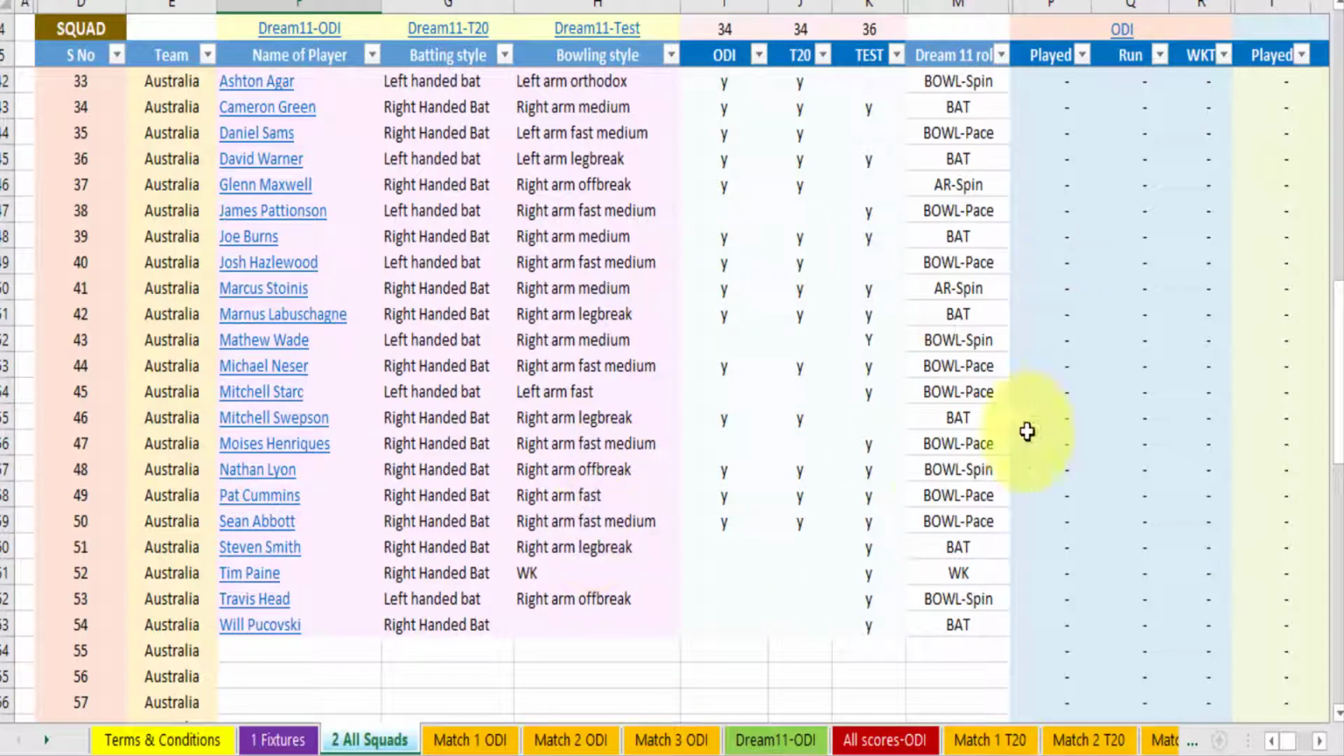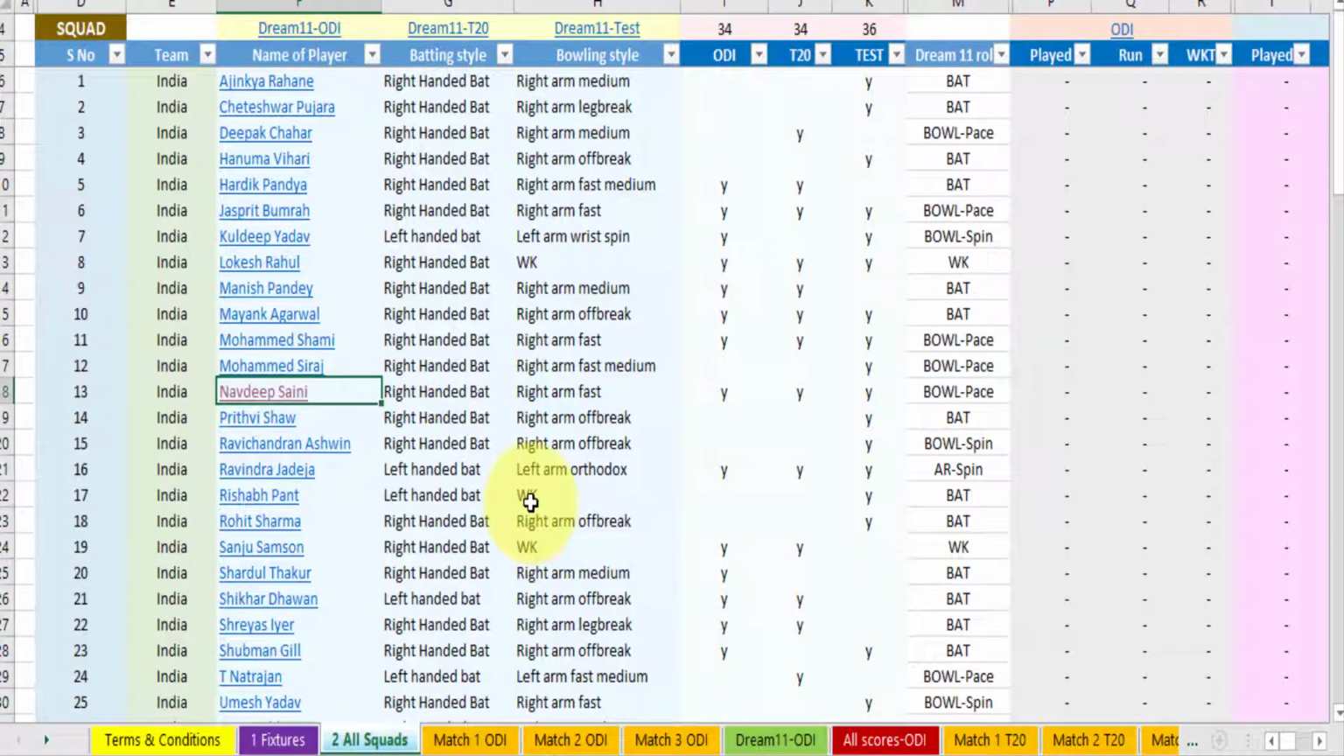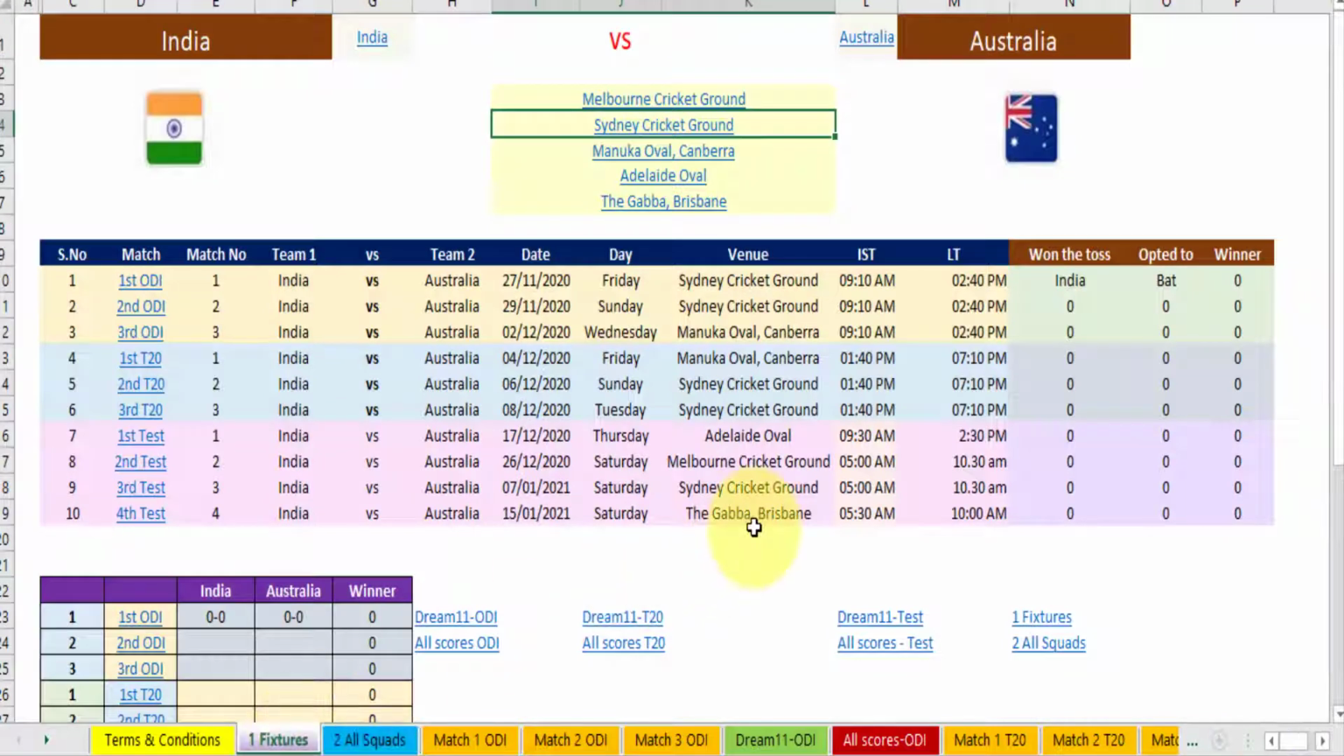So what is this video all about? It is about our Cricket Guru Excel sheets. What made me create that Cricket Guru Excel sheet? Because I wanted all the cricket scores, all the squads, all the fixtures in my own hand. I did not want to search on the website. I wanted to make that. And being a very big cricket fan, I did that.